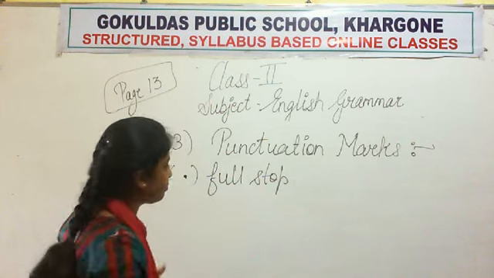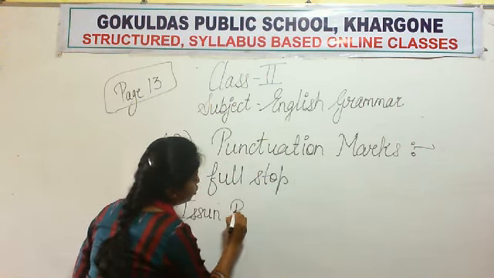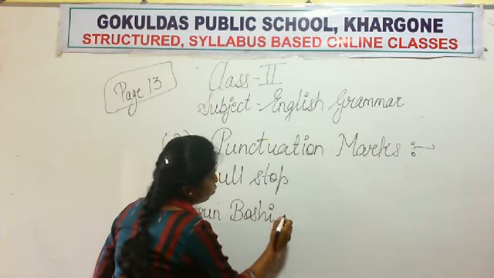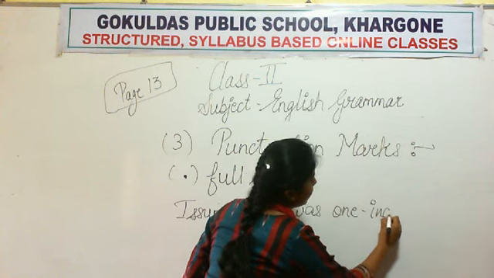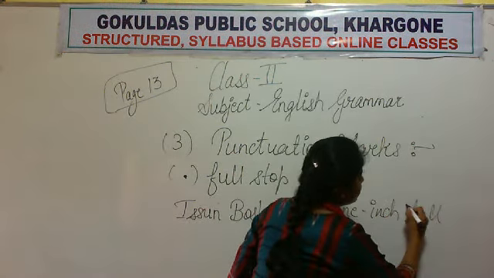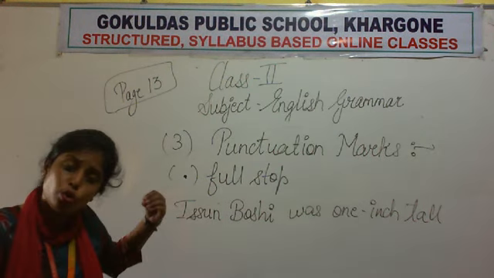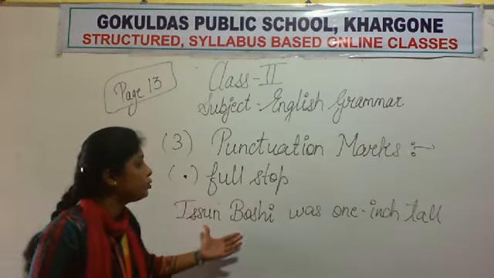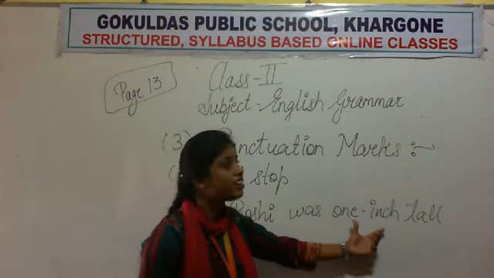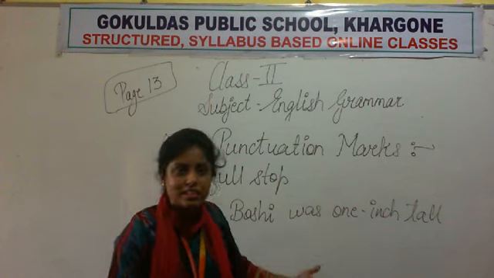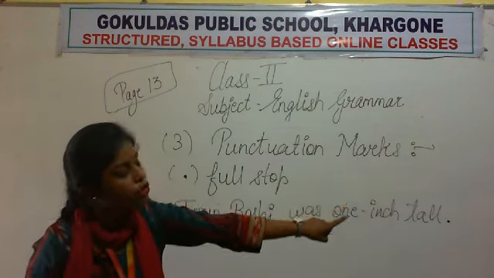For example, I write Isun Boshi was 1 inch tall. So here am I asking any question? क्या मैं आपको question पूछ रही हूँ? No. I am telling you the simple statement कि yeah, Isun Boshi was 1 inch tall. Isun Boshi एक 1 inch tall boy था. So that's it, simply. So in these type of sentences, we place the full stop at the last.